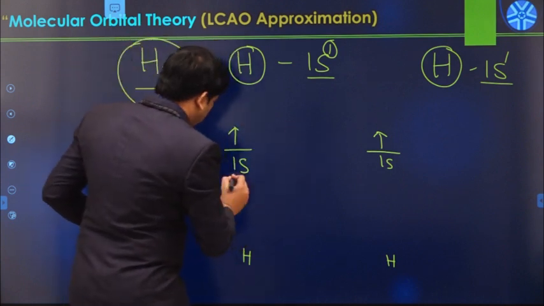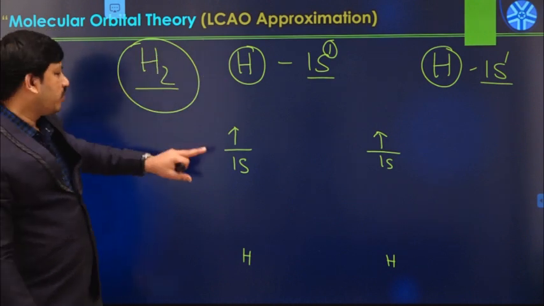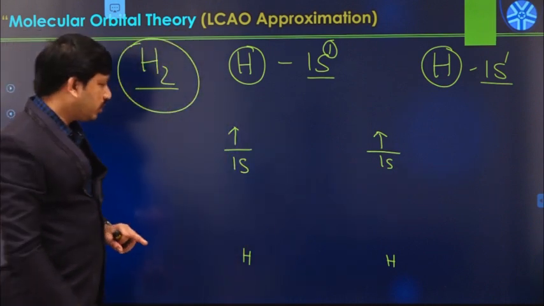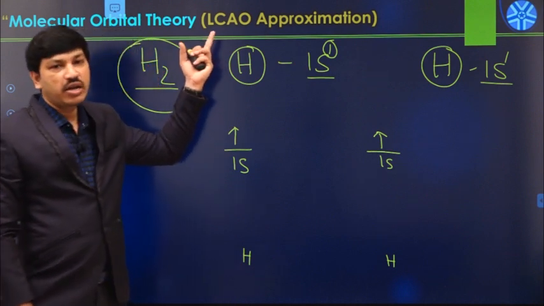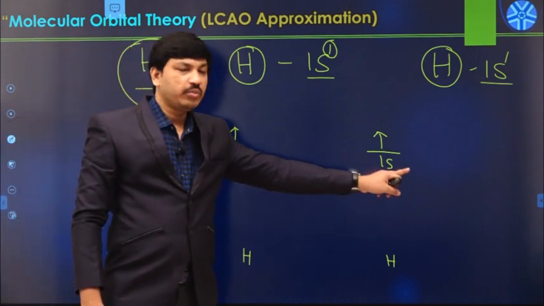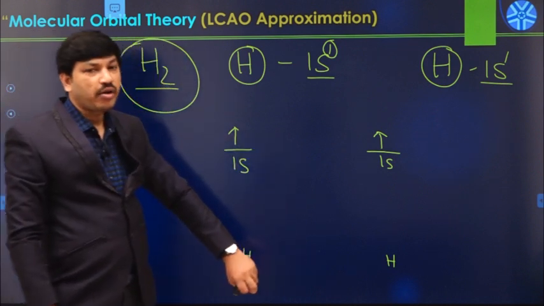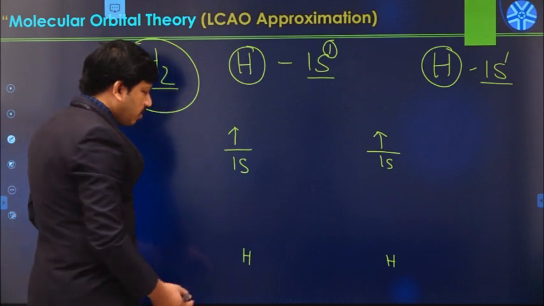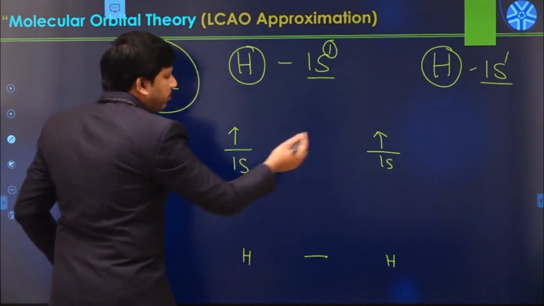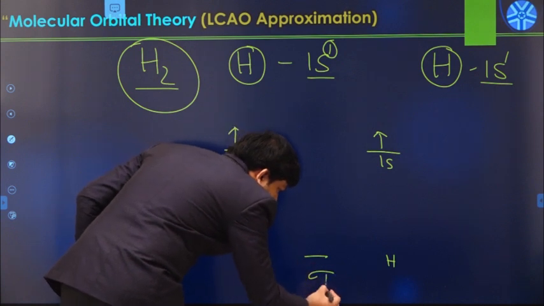Now this 1s atomic orbital combines with the other 1s atomic orbital whenever the hydrogen molecule is forming. So in the hydrogen molecule there is always a linear combination process. We have a 1s atomic orbital from this side and another 1s atomic orbital from this side, and these two combine with each other. There is a formation of the corresponding molecular orbital and the corresponding anti-bonding molecular orbital. Because of the addition combination of 1s with 1s, there is a formation of sigma 1s.